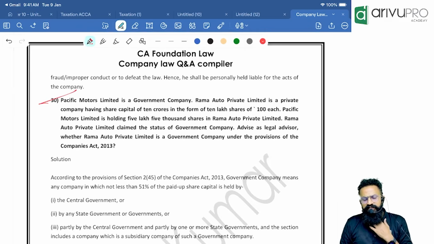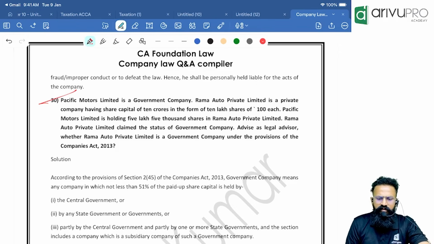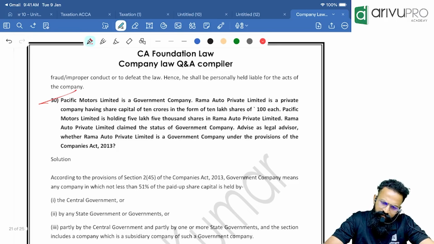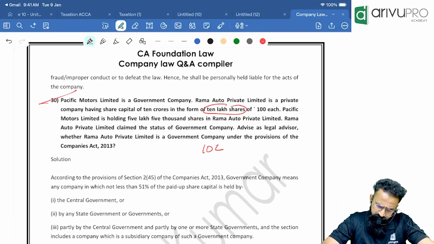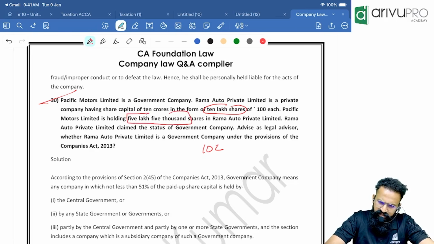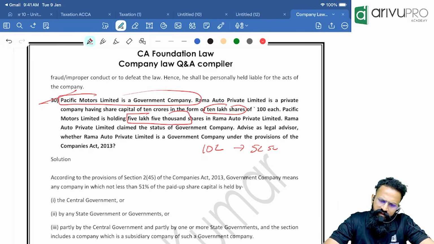Pacific Motors Limited is a government company. Rama Auto Private Limited is a private company having share capital of 10 crore in the form of 10 lakh shares of 100 each. Pacific Motors Limited is holding 5 lakh 5,000 shares in Rama Auto Private Limited. Rama Auto Private Limited claimed the status of government company, advise as a legal advisor. Same thing you need to do. Total is 10 lakh shares. In this, 5 lakh 5,000 shares are held.